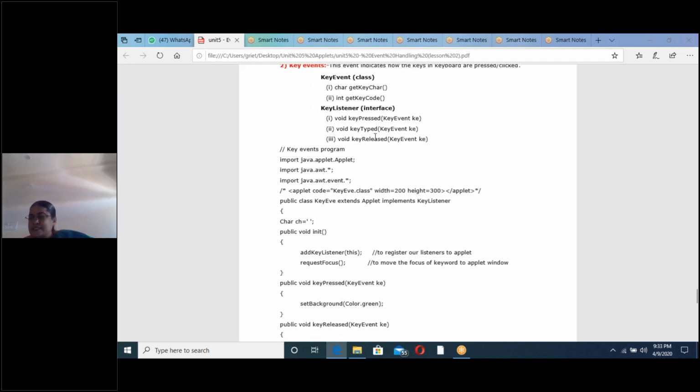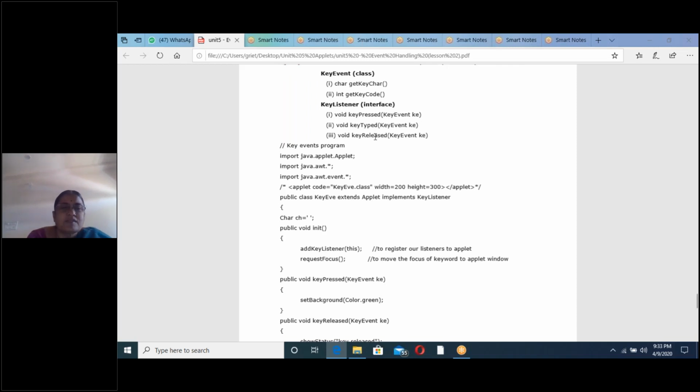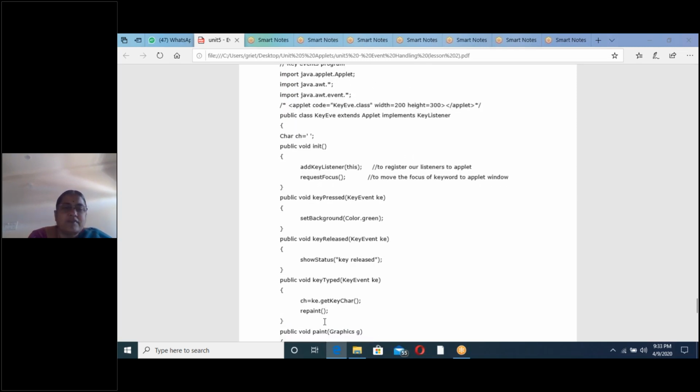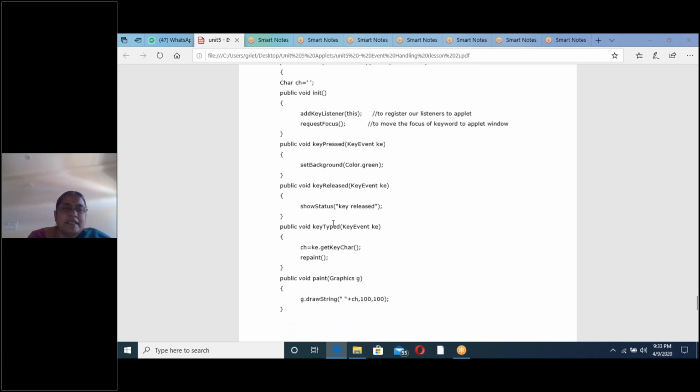Like mousePressed, mouseClicked, mouseReleased. The mouse also has these same three combinations: mouse pressed, clicked, released. Here it is like that: key pressed, typed and released. For all these three methods we have given implementation in the class which implements the key listener. What are the three methods? keyPressed, keyReleased, keyTyped. Simple program. We only have to give implementation for these three methods.